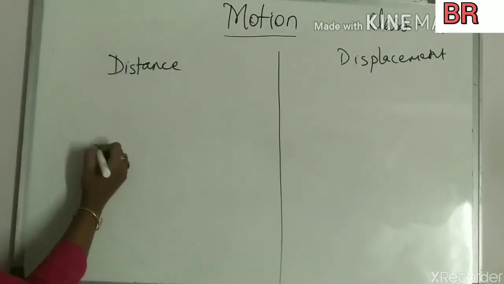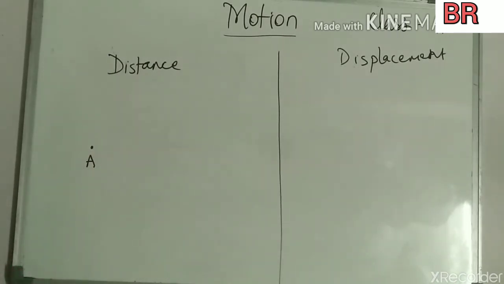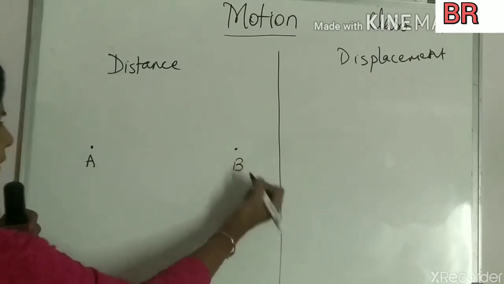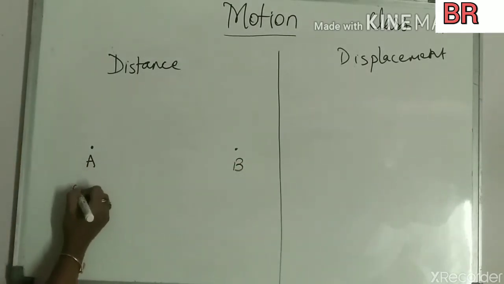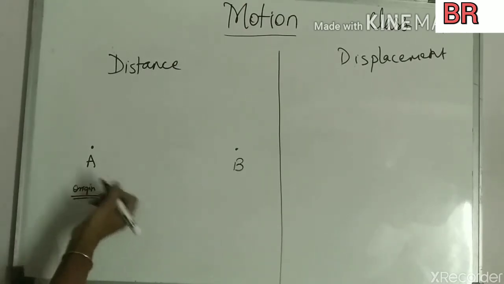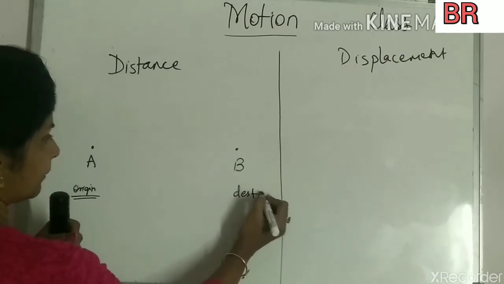Suppose we have a body at A and it wants to go to the position B. A is the origin, where the body is going to start its motion, and B is the destination.